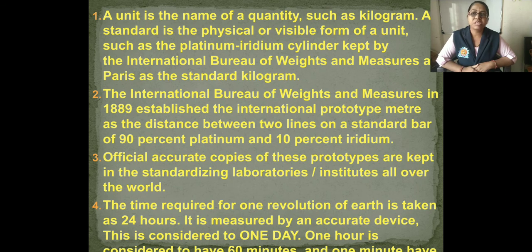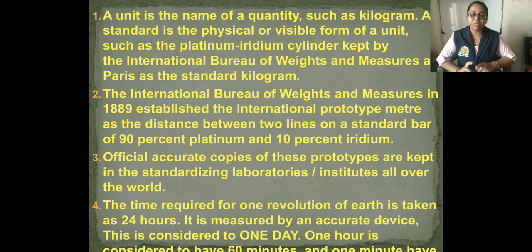Second is the length. The International Bureau of Weights and Measures in 1889 established the international prototype meter as the distance between two lines on a standard bar of 90% platinum and 10% iridium. Means the two fine lines are engraved on a platinum iridium bar kept in the International Bureau of Weights and Measures at Paris.